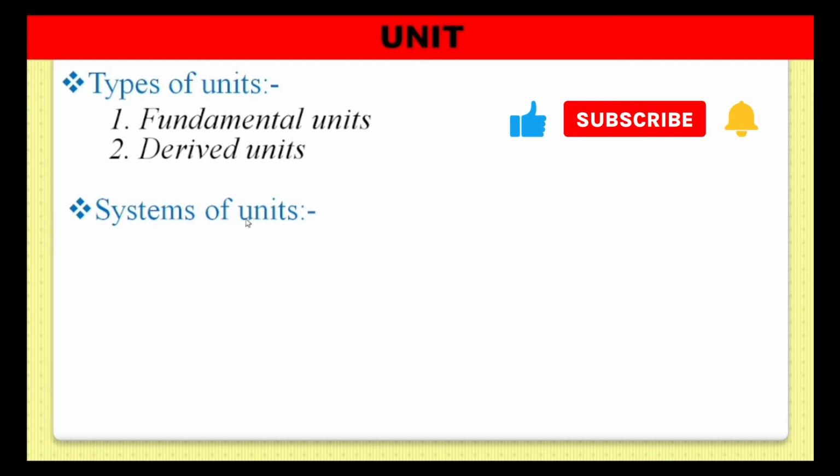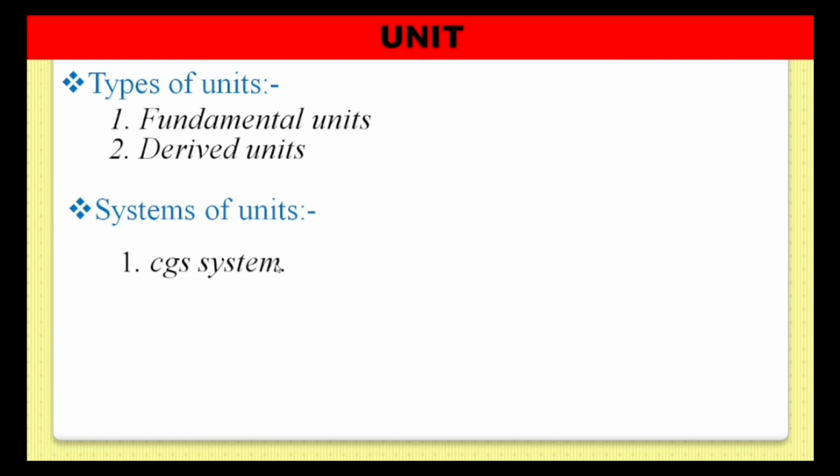Next, system of units. There are four systems of units. First is the CGS system. In the CGS system, length is measured by centimeter, mass by gram, and time by second. Therefore it is the CGS system. The second is the FPS system. In the FPS system, length is measured by foot and mass by pound. The third is the MKS system.